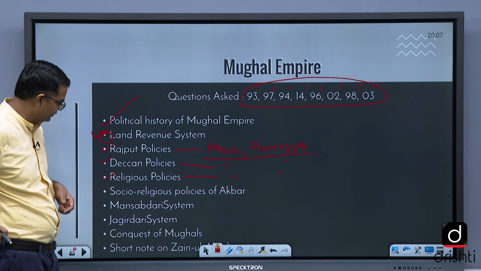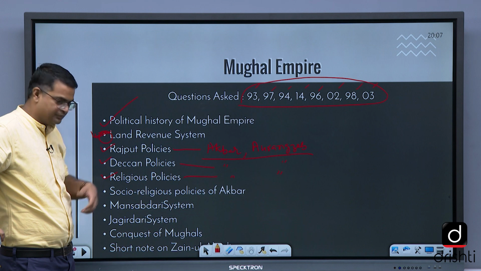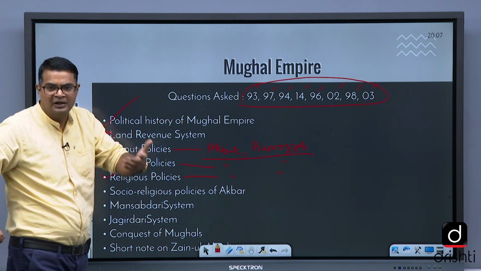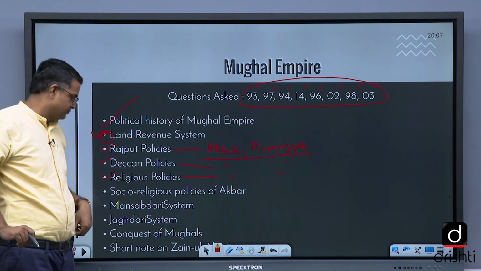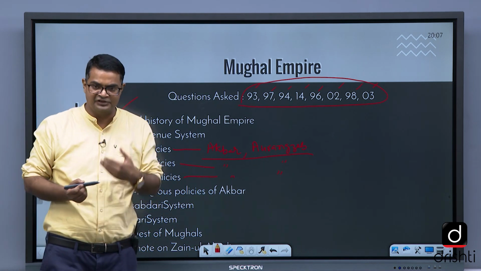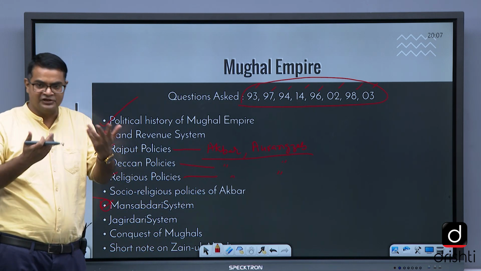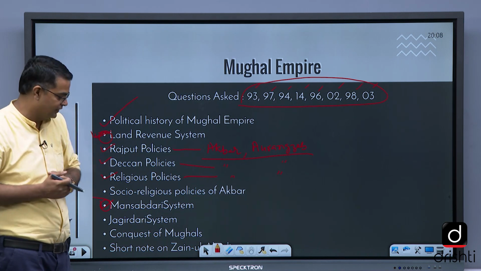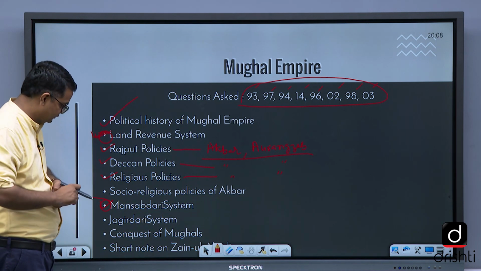Akbar is always important. Social religious policy of Akbar, welfare schemes of Akbar, his progressive ideology and religious policy में वही सब दीन इलाही, इबादत खाना, महज़र, all these kind of things that you need to focus on. Mansabdari is very important. Always they put a question, the bureaucratic structure, the steel framework of the Mughal administration. Mansabdars are called Mughal IAS officers. My teacher used to say when I was studying in college in Delhi University that Mansabdars are Mughal IAS officers.